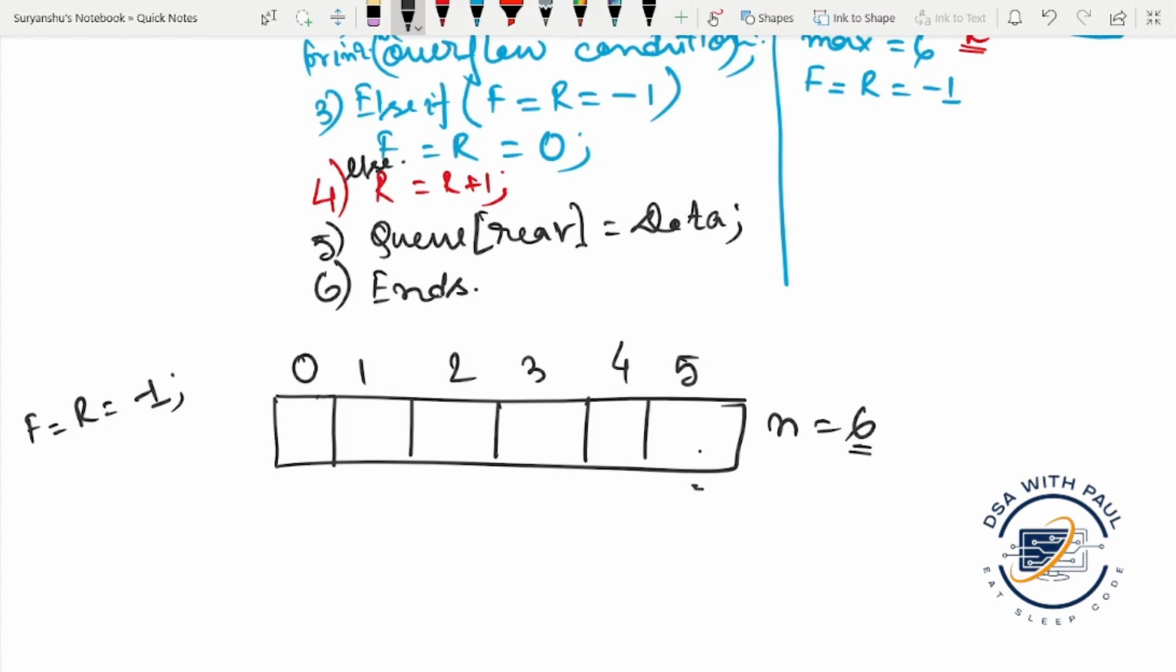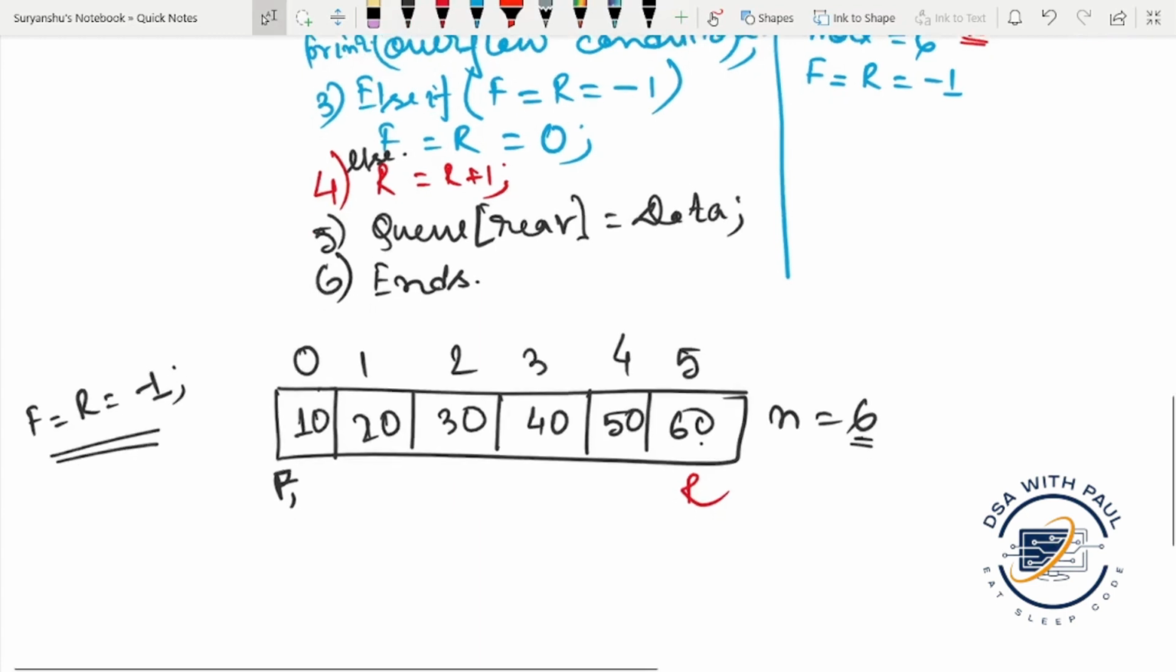Otherwise, we check if the front and rear are -1, we will update both front and rear to the 0th position. Then we will update rear is equal to rear plus 1, and we will input the data: queue of rear is equal to data, and we will input the data in the rear position. In this way the data will be inserted in the queue. This is rear, and this is the enqueue operation. Now we will move to the dequeue operation.